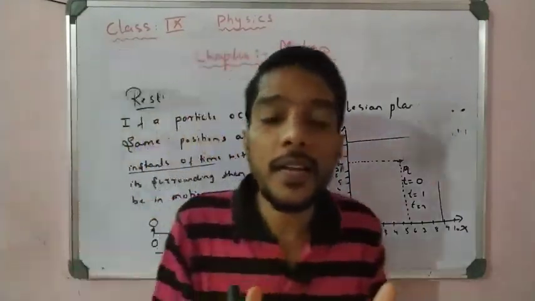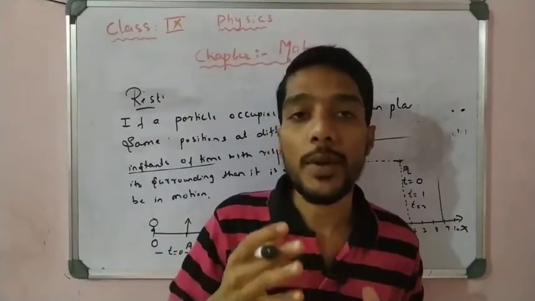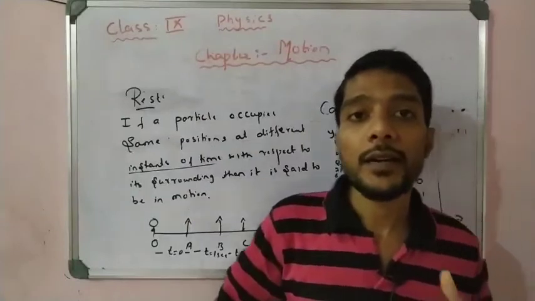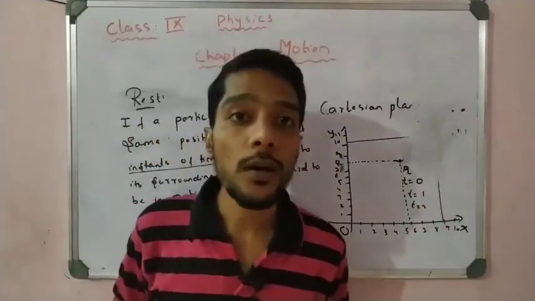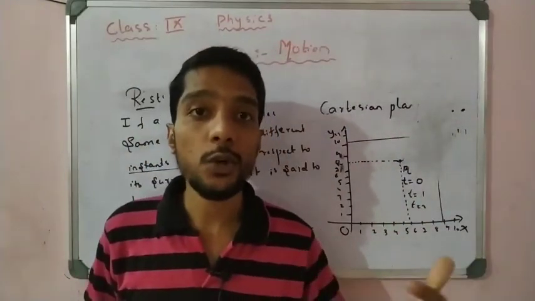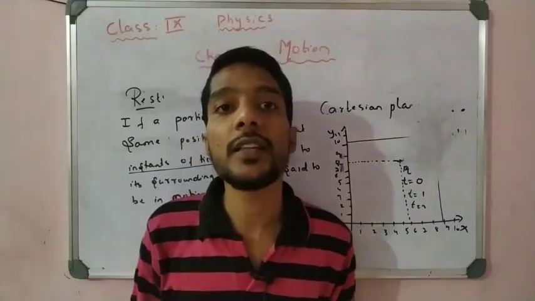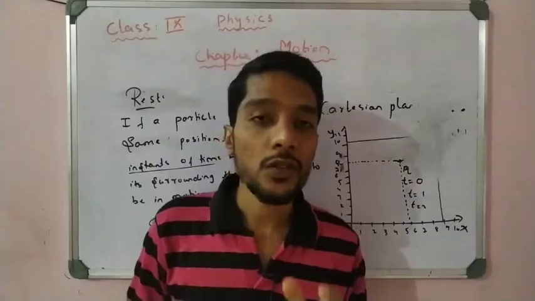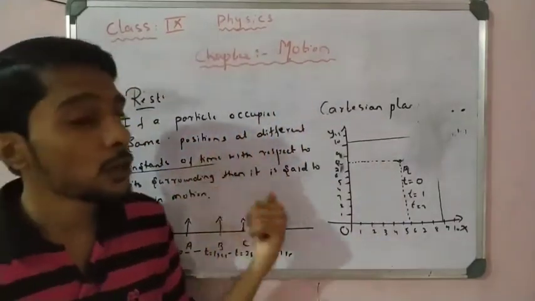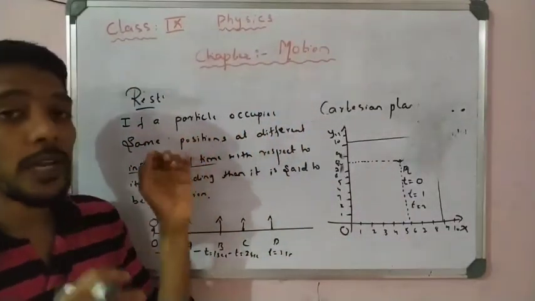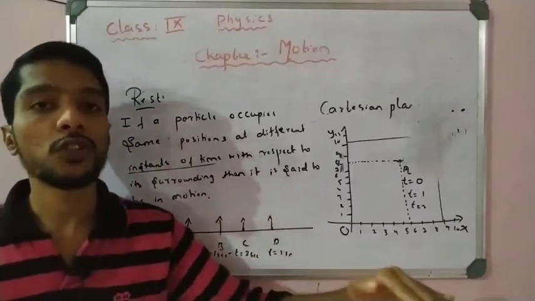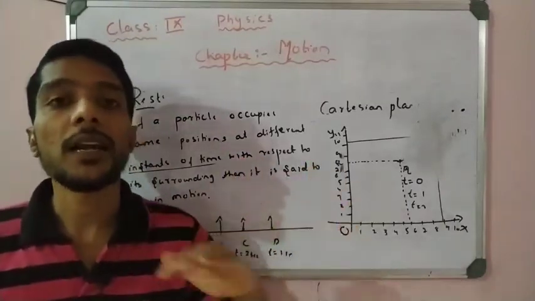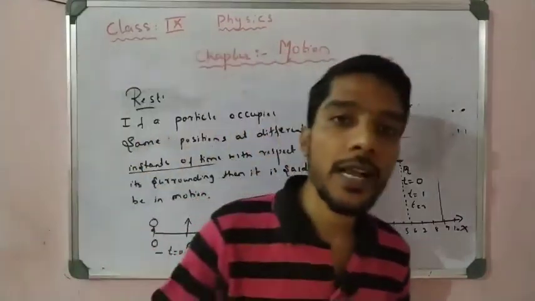My camera is also at rest, the camera stand is also at rest, because it does not change its position. I can give a lecture for 1 hour, the time changes 1 minute, 2 minutes, 3 minutes, but the stand is still in that position. So we say the stand is at rest. Rest is nothing but the particle occupying the same position while the time changes, but the particle does not change its position.